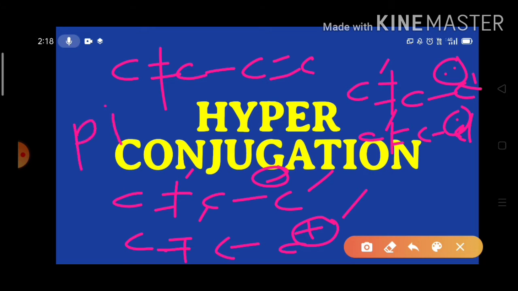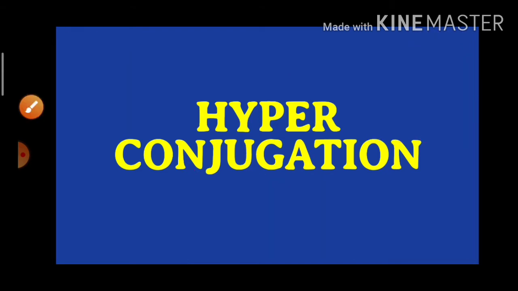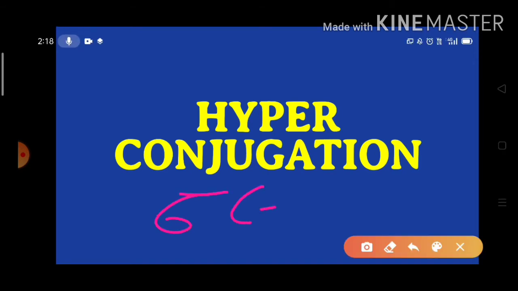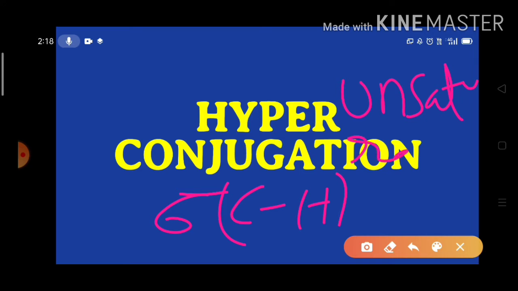In hyperconjugation, the compound need not possess any pi bond. Here, the conjugation that exists between the sigma CH bond and an unsaturated carbon is called hyperconjugation.